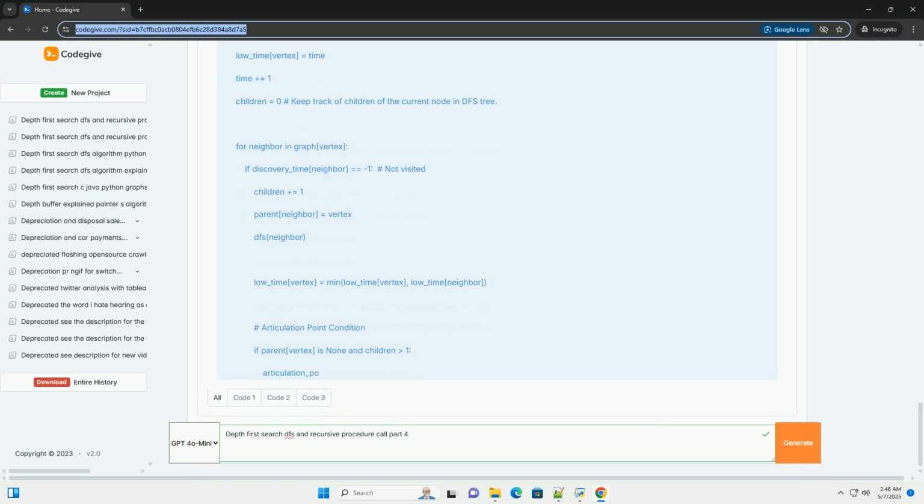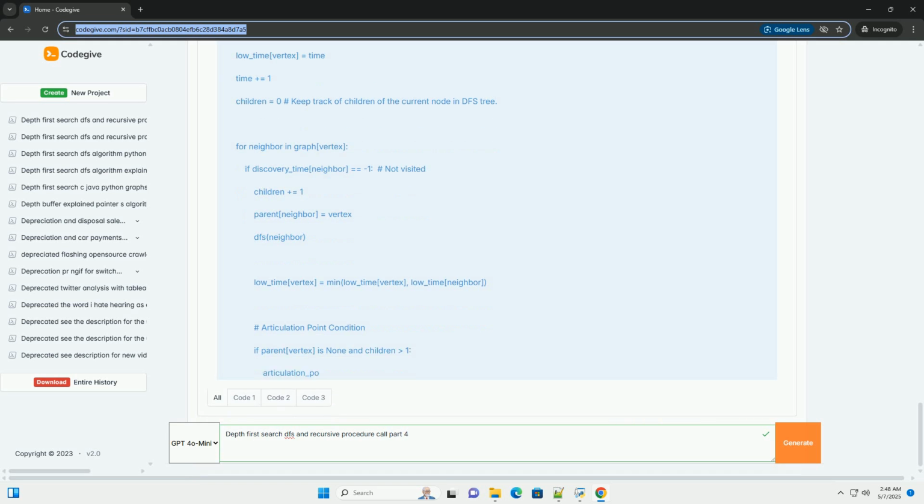This stricter condition ensures that there is absolutely no way for neighbor or its descendants to reach a vertex higher than vertex without directly using the edge (vertex, neighbor). bridges.add(tuple(sorted((vertex, neighbor)))) stores the bridge as a sorted tuple to avoid duplicates, since (A, B) and (B, A) represent the same edge.